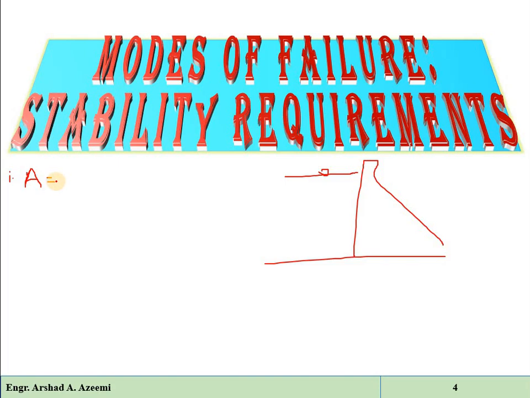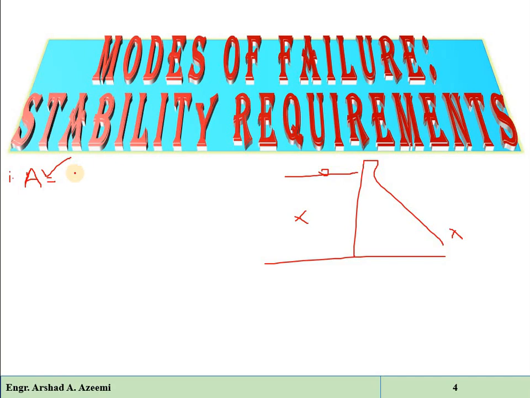Now see, that will be when, for example, the dam is constructed, the dam is completed, but there is no water in the reservoir and there is no tailwater. So the combination of load at that time will be considered as a load combination. If there is no water in the reservoir or no tailwater, then there will be no water pressure, no hydrodynamic pressure, no wave pressure, and no silt pressure.